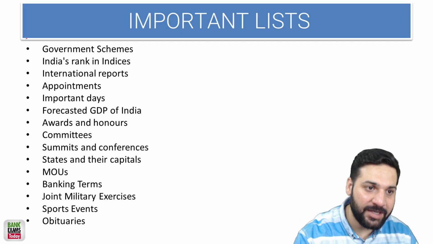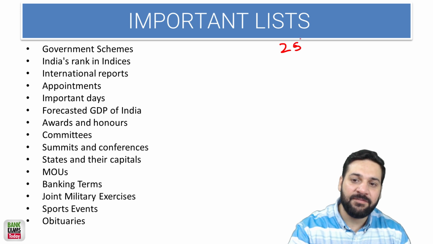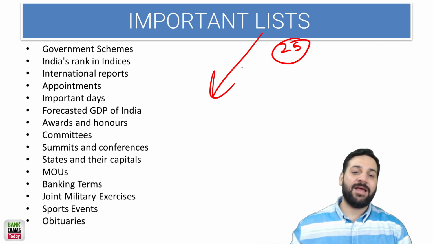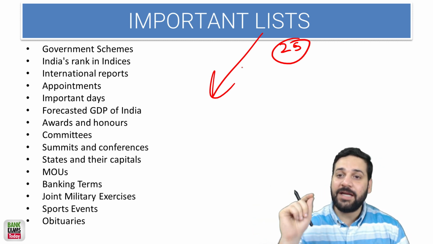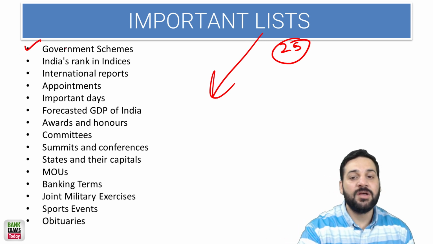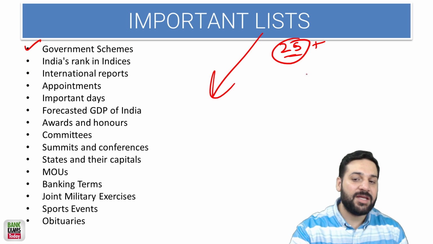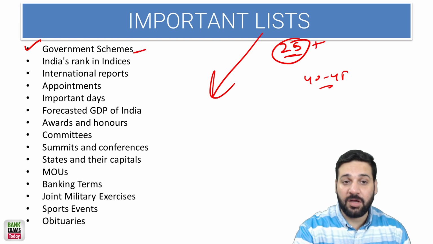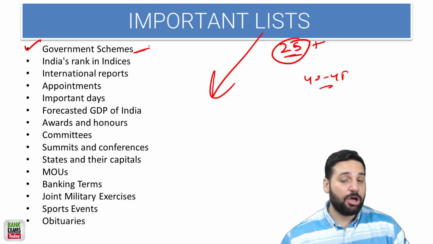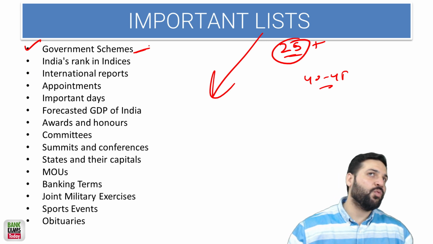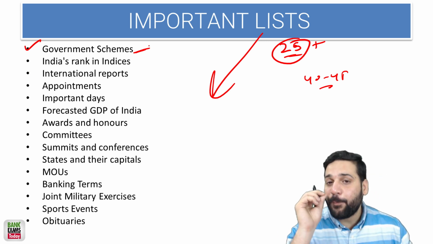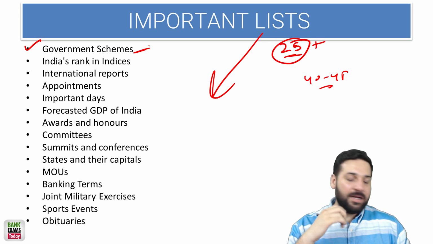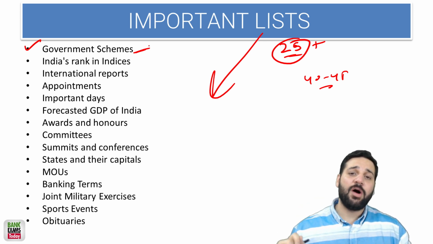The most important one: at least 25 marks from these lists only. At least. I mean it. Come back after the exam and please watch this video again. All the government schemes, at least 25. There can be like 40, 45 questions from these lists only. Don't go by the names. The government schemes is itself a very big topic. There is a huge list, around 125 schemes. I have made a proper list for that: what is the nodal agency, what is the objective, what is the purpose. And at the end of this lecture, I'll show you how to read that.